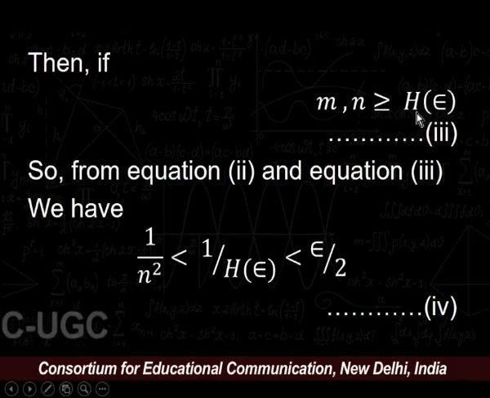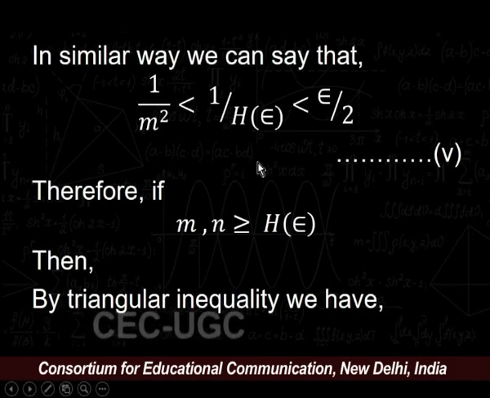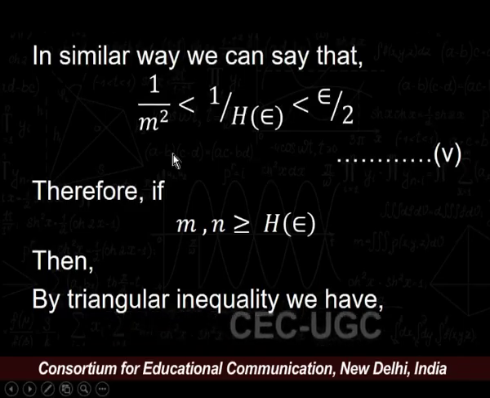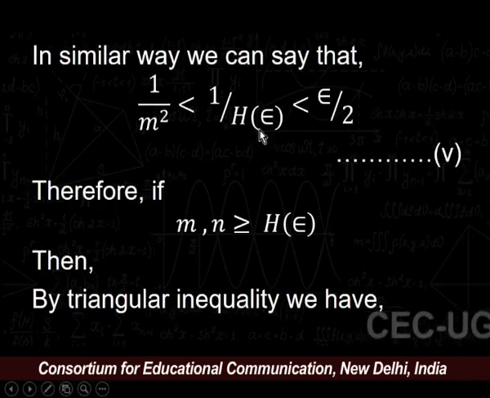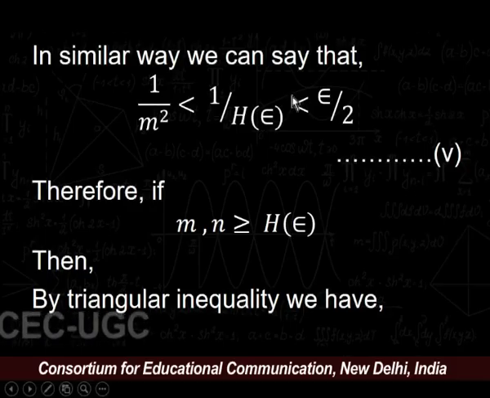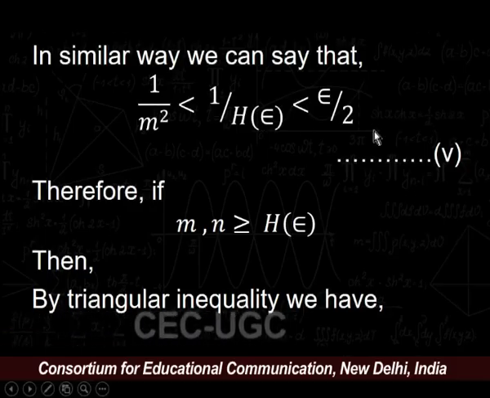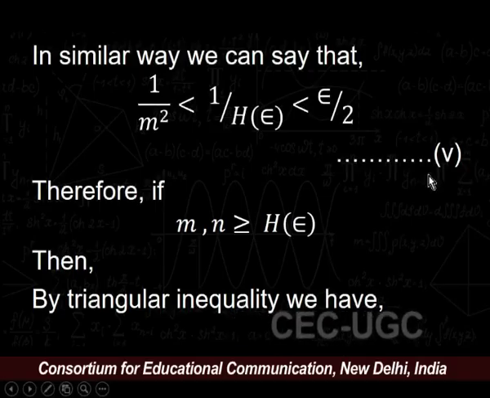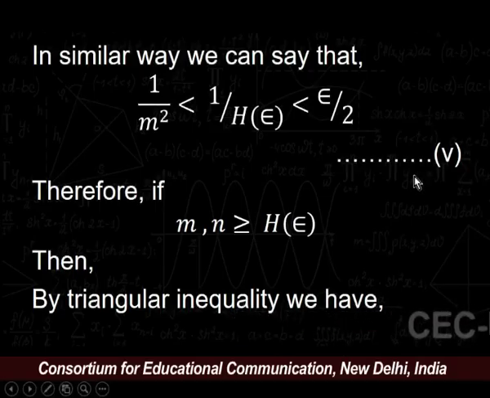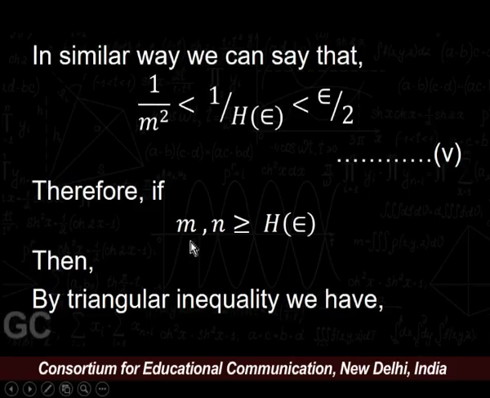Then taking reciprocal, we get our equation number 5, that is 1 upon m square is less than 1 upon h, where h is depending upon epsilon, and 1 upon h is strictly less than epsilon upon 2. Say this is our equation number 5. Therefore, if we have natural numbers m and n greater than h, then